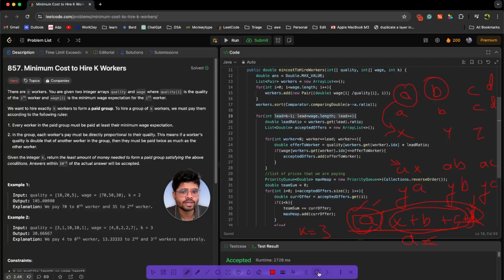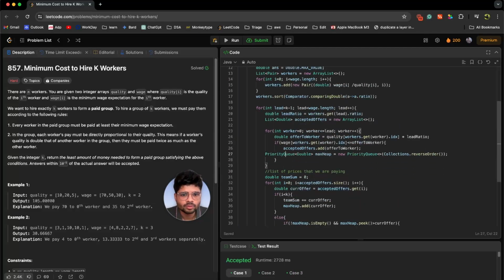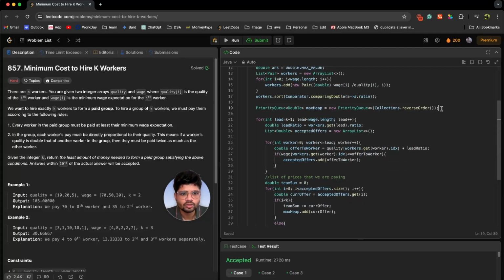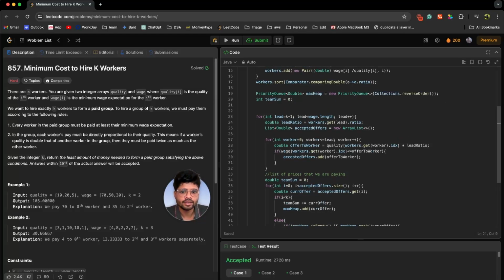Let's try to implement that. Okay, so now in the priority queue, what we will add is just quality. So I'll just move my priority queue above this. Then for each team, we need to calculate the sum. Initially it is 0. I'll write team sum. Now till k, we need to add this.